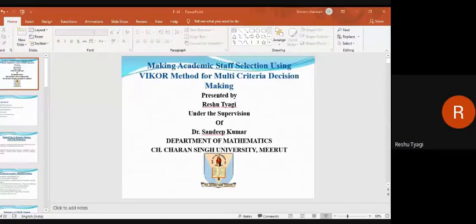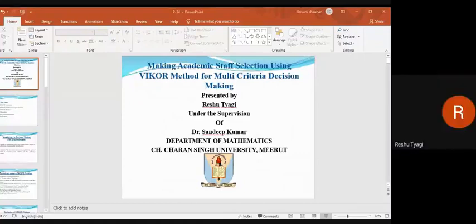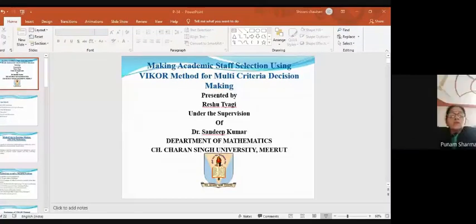These are the steps of the VIKOR method. Table 4, normalized data of the final selection table. Table 5, weights to each attribute. Table 6, and the table is not visible.